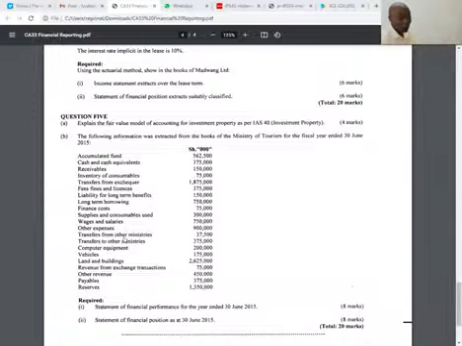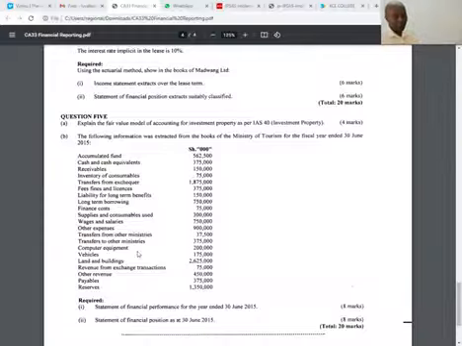So this automatically goes to the statement of financial performance, right? Transfers to other ministries, we paid money. It's an expense to us. So straight away, these will go to the statement of financial performance. Computer equipment, vehicles, land and buildings, these are our assets. So those three, straight away, if they are assets, they'll go to the statement of financial position.